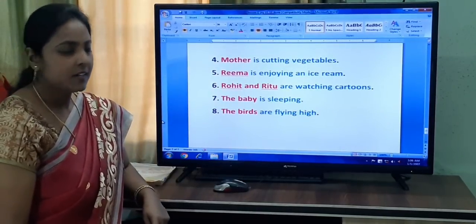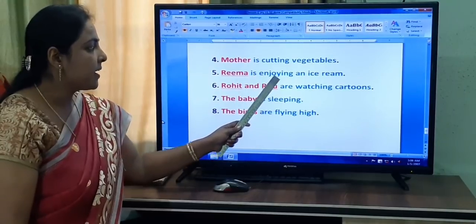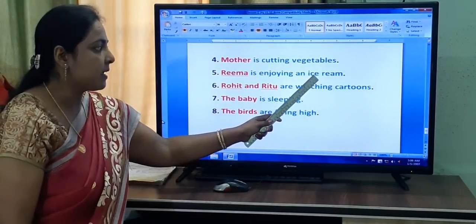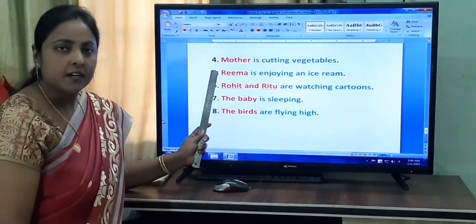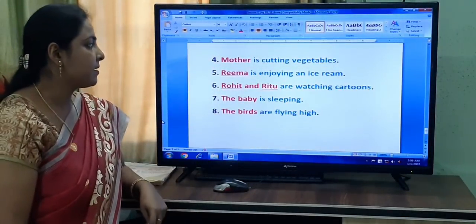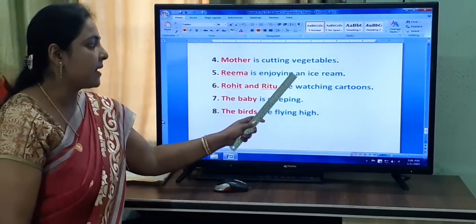The next question is, Reema is enjoying an ice cream. I repeat, Reema is enjoying an ice cream. What is the subject here? Reema. And predicate, is enjoying an ice cream.